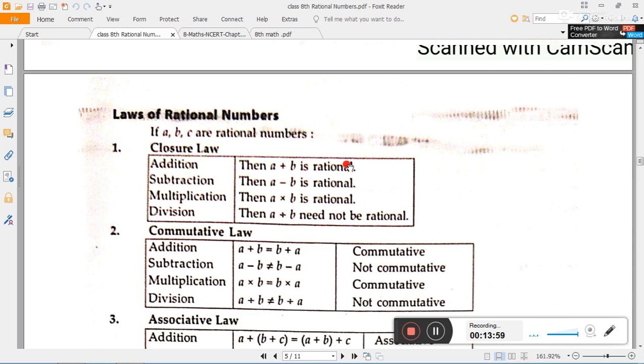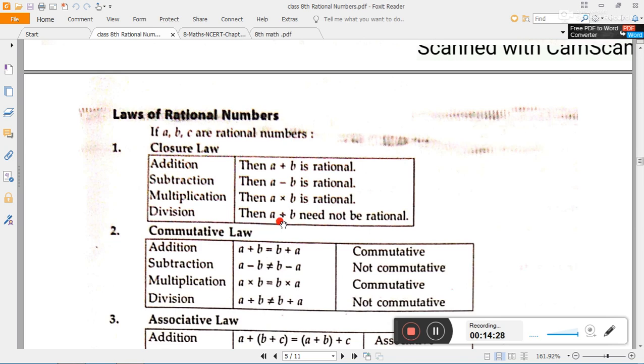Addition of two rational numbers is a rational number. Subtraction of two rational numbers is again a rational number. Multiplication is also a rational number, but division need not be a rational number. Only one situation causes this: if you divide any number by 0, then it will not give a rational number. So that's why division need not be a rational number.